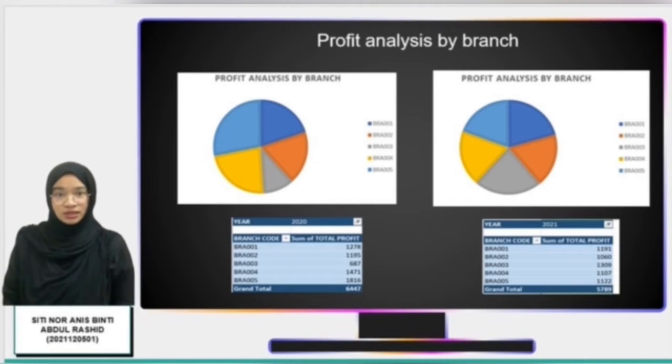According to the profit analysis, we can see that all branches generate a profit for the company in 2020. The total profit earned in 2020 was RM6447. In this pie chart, Johor Bahru branch made the most profit in 2020, totaling RM1816, while Bangi branch made the least profit. In 2021, the total profit from all branches was RM5789, and the profit differences from all branches were not that far apart. The highest profit was RM1309, while the lowest profit was RM1060.